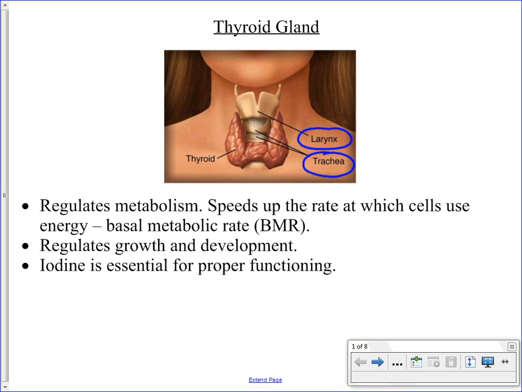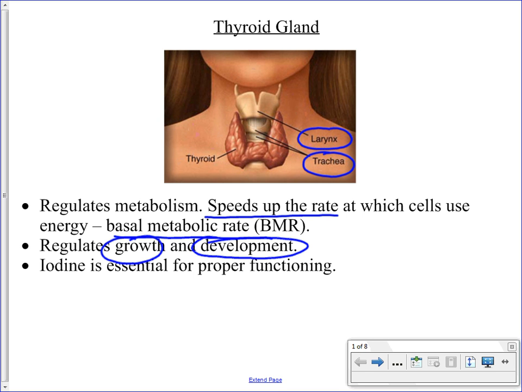Primary function of the thyroid gland is to regulate your body's metabolic rate. And what that has to do with is how quickly your body is using its energy. So it speeds up the rate at which the cells are using that energy, breaking it down and using the fuel. And this also has an influence on what is called your basal metabolic rate, the rate at which you are burning the energy when you are at rest. And it is also responsible for normal growth and normal development.